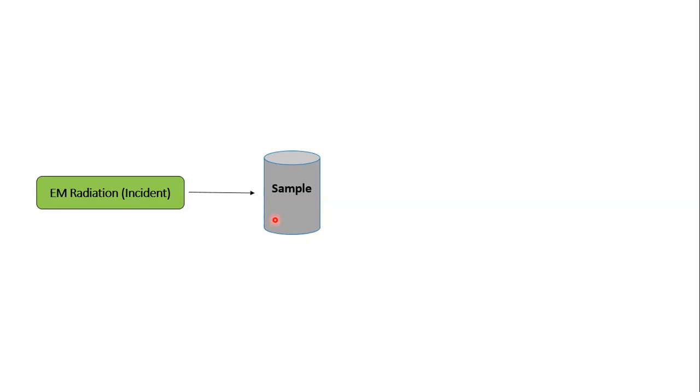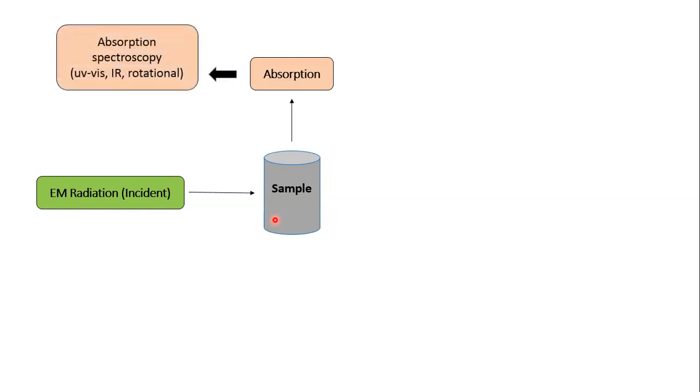The first thing anyone can observe is absorption. So some part of light is generally absorbed by the sample, and the spectroscopic method based upon this principle of absorption is called absorption spectroscopy. This mainly includes UV visible spectroscopy, IR spectroscopy, and rotational spectroscopy.